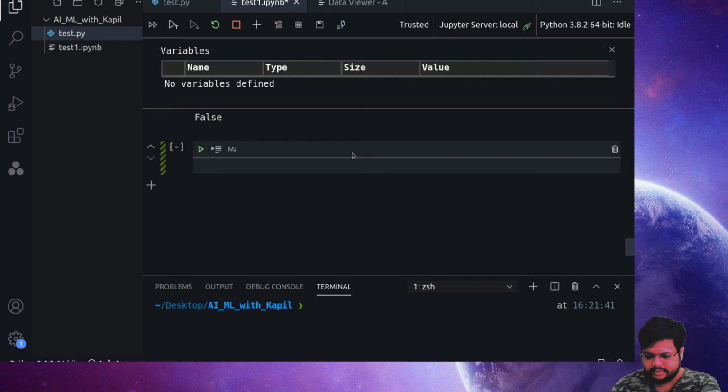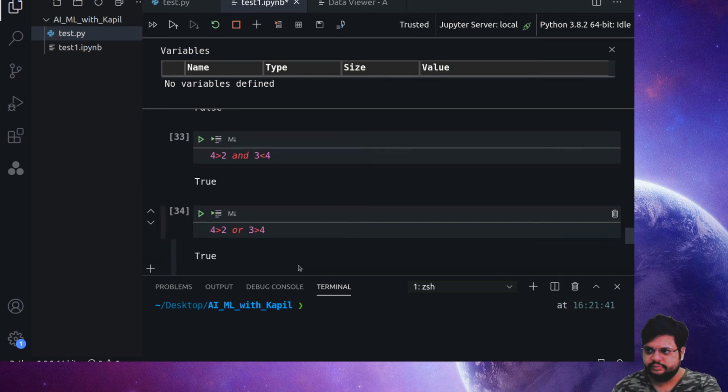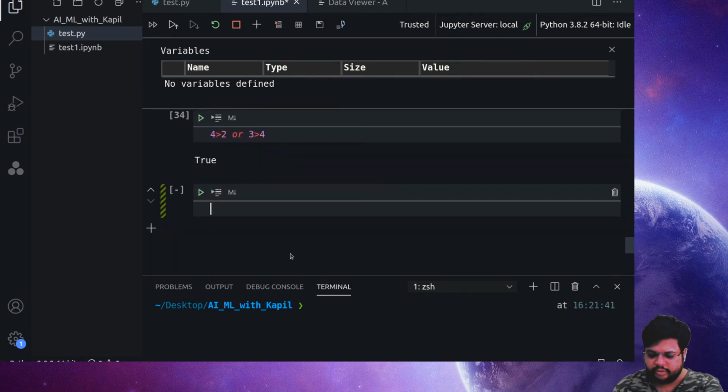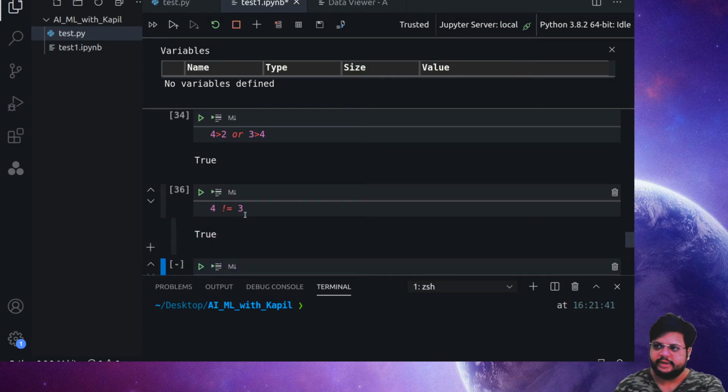So let's check if 4 is greater than 2 and 3 is less than 4. It's True. Correct. Now if 4 is greater than 2 or 3 is greater than 4, it's True. Correct, because for the OR operation, if any one of the parts is True, the result will be True. Now how do we represent the NOT operation? You can use 4 is not equal to 3, and that's True again.